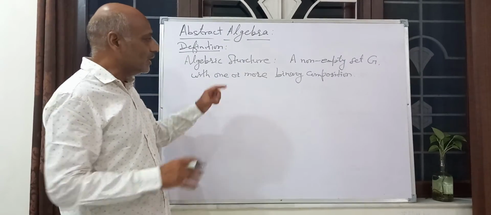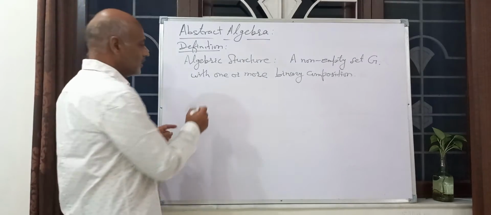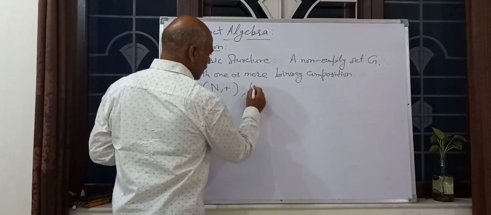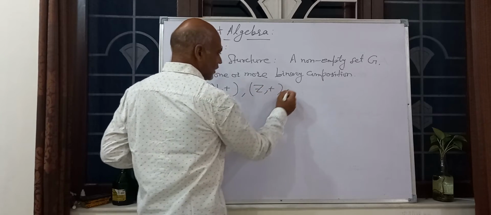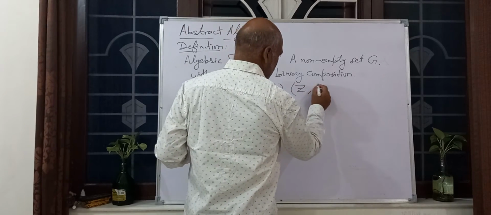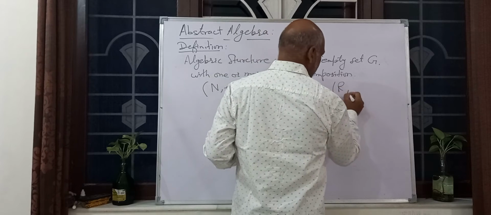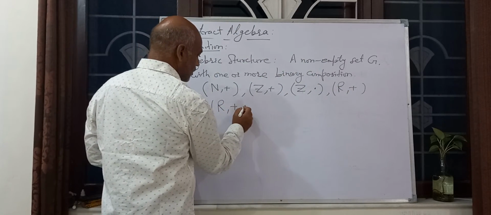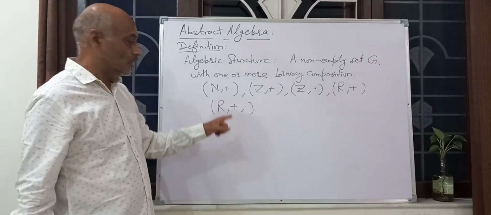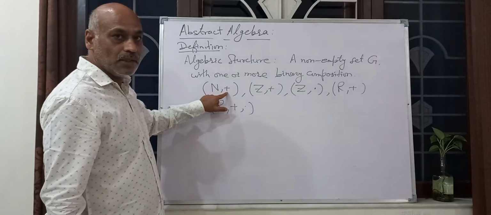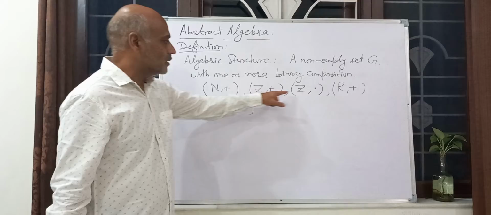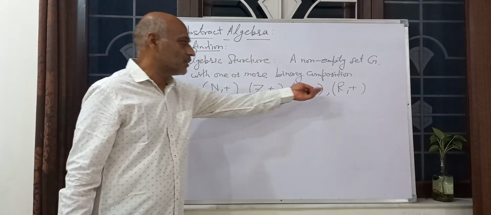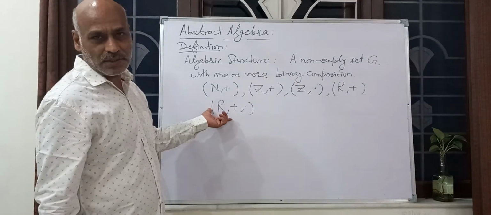We write it in brackets, like (N, +), (Z, +, dot), (R, +, dot). This is the set of natural numbers, set of integers, set of real numbers or rational numbers.